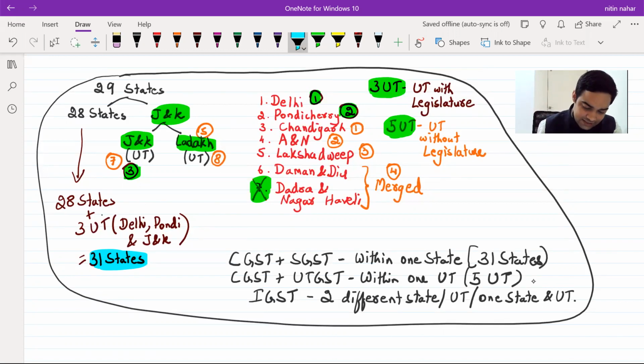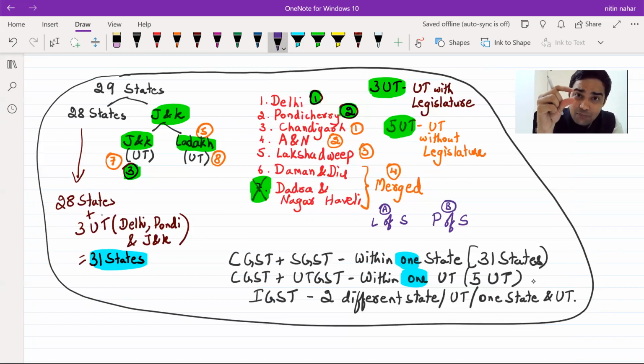Now, when will you charge C plus S? You will charge C plus S when the transaction is within one state, and C plus UT when the transaction is within one union territory. And what are the two important things which you check? Whether the transaction is within a state or outside the state. There are two important things. One, location of supplier. Second one, place of supply. These are the two things which you check to understand the type of tax.